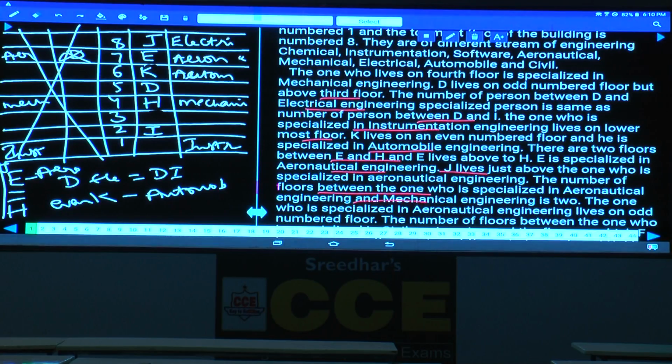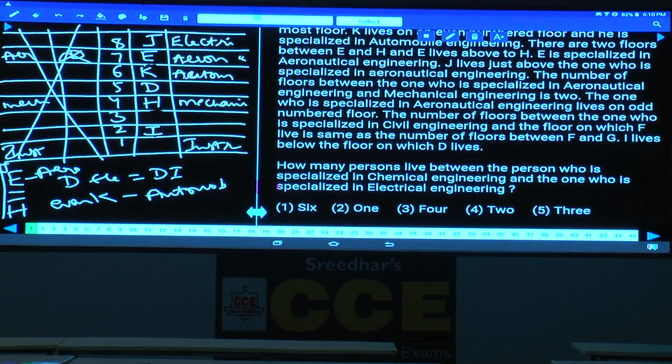And the one who is specialized in aeronautical engineering lives on odd number floor, that's also fine. Next one. The number of floors between the one who is specialized in civil engineering and F. F and civil engineering is same as F and G. If F is here, then G will be here. Or if F is here, G will be here.